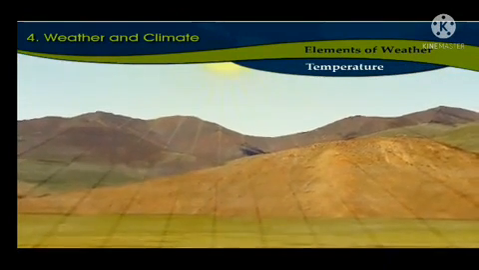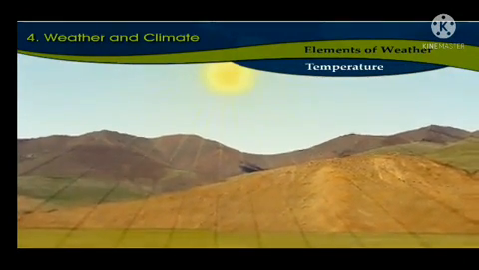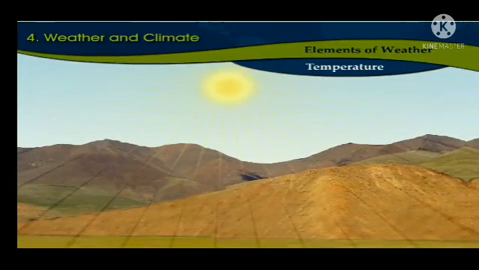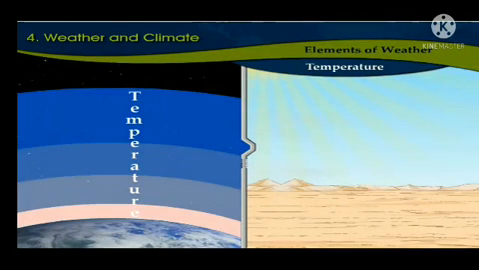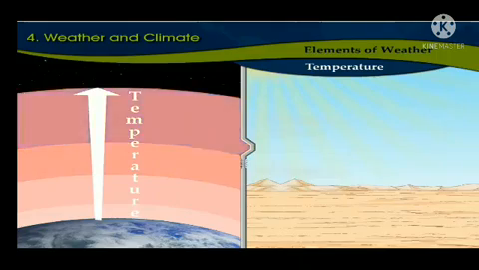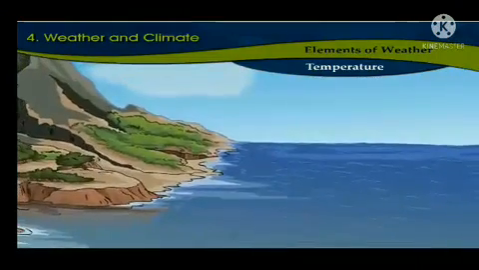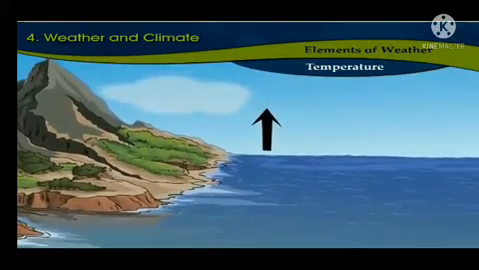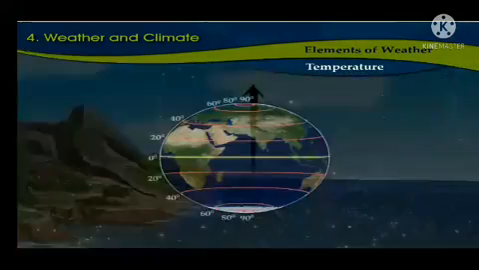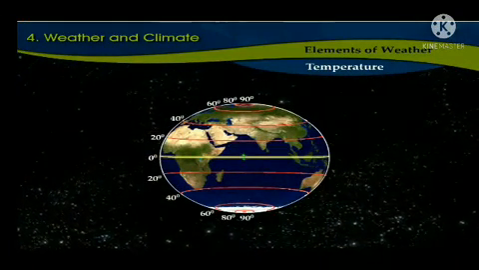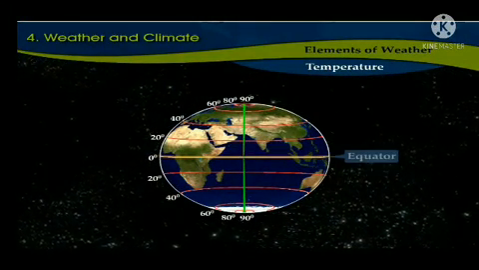Temperature. We already know that the surface of the earth receives heat from the sun. Due to this, the earth's surface gets heated up. As a result, the air closest to the surface gets heated up first, and then gradually the upper layers are heated. Therefore, as we move higher from the sea level, the temperature goes on decreasing. In the same way, the temperature also goes on decreasing from the equator towards the poles.